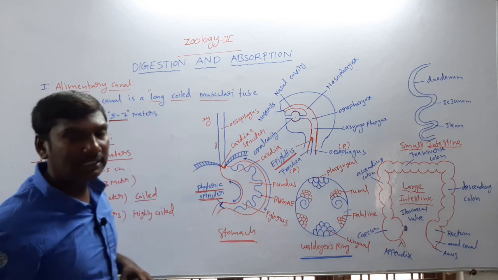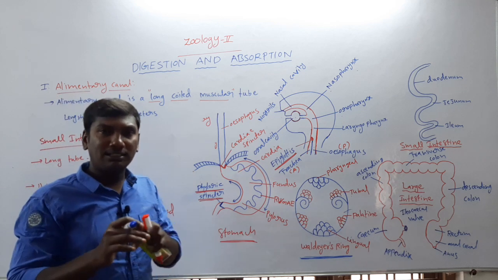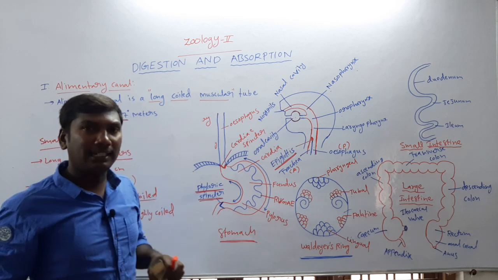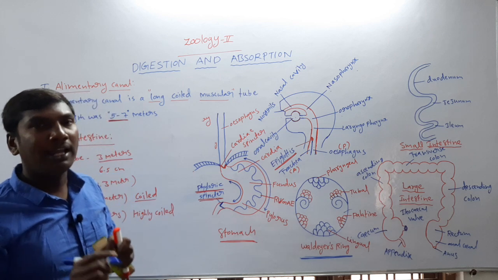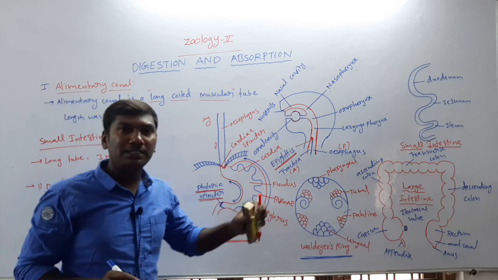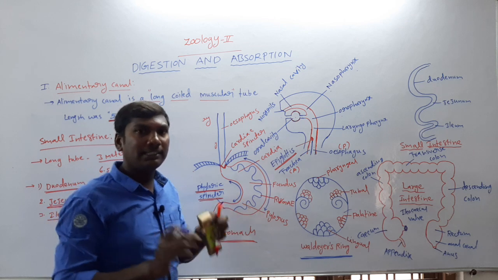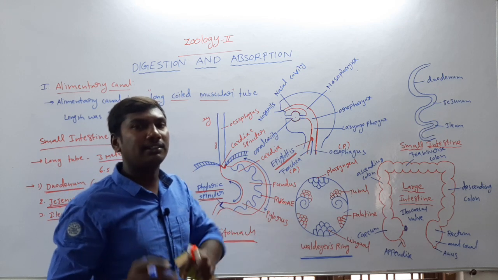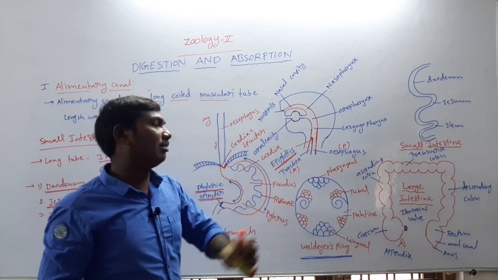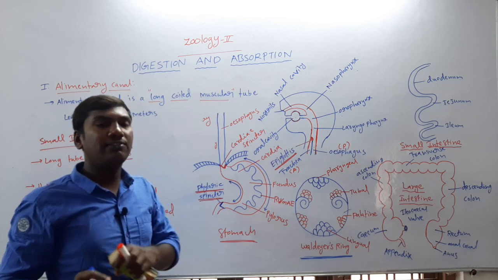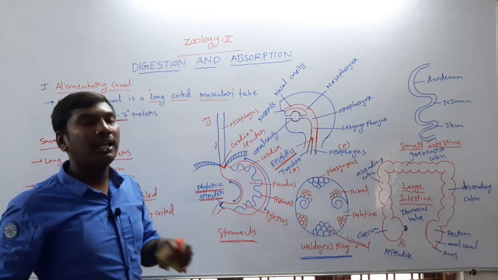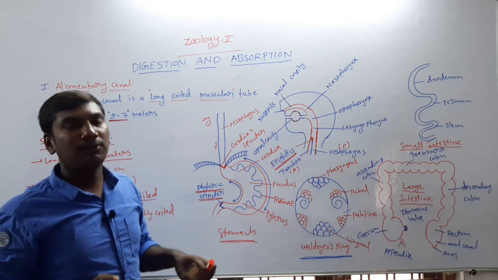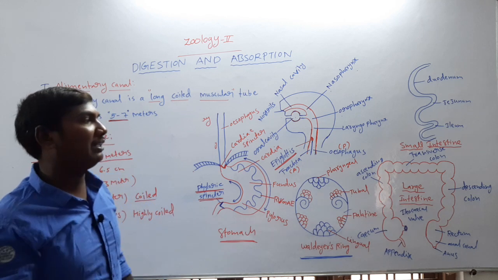The small intestine is a straight tube, 3 meters in length, divided into 3 regions: duodenum, jejunum, ileum. The ileum opens into the large intestine through a sphincter called the ileocecal valve. This valve functions to prevent backward flow of undigested food materials.